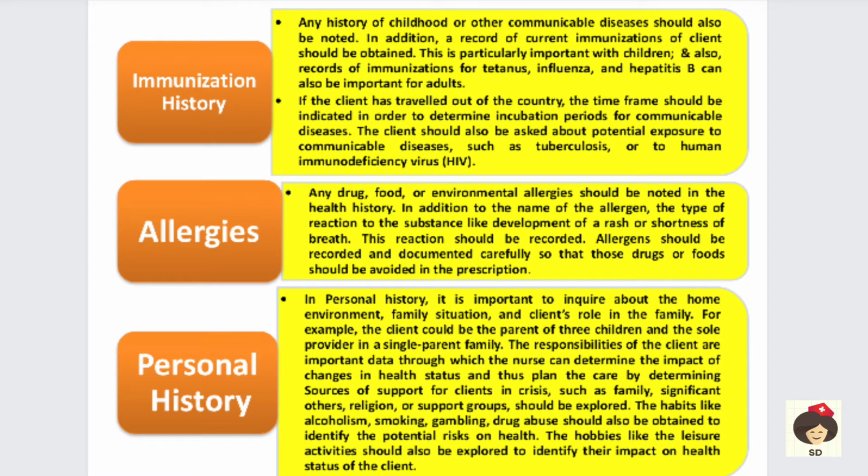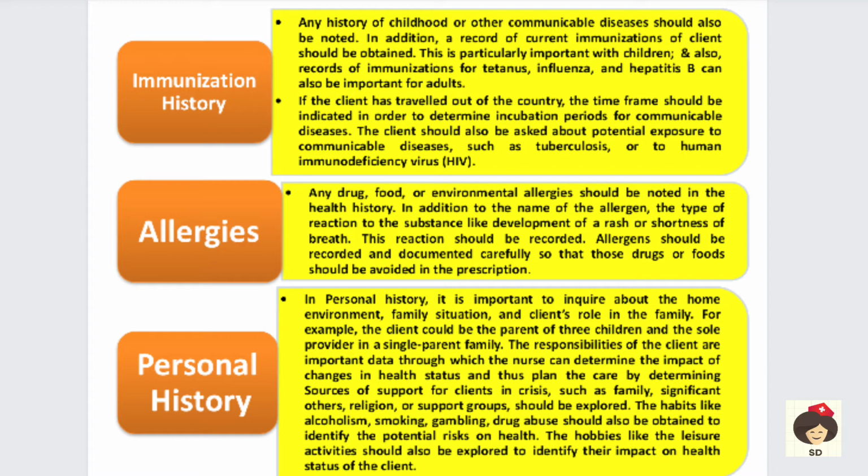Okay, so sometimes a patient will be a parent of 3 children, or maybe a single parent, so they may be stressed if there is a single parent, or because of so many children there may be tensions, or maybe there may be poverty, or the person is not earning adequately to feed the family. So all that personal history you have to collect in order to identify the health status, and also from where the problem arises. Okay, and also here you have to collect if the patient is having some crisis, who will be supporting. Okay, any family or religion or any support groups are available.